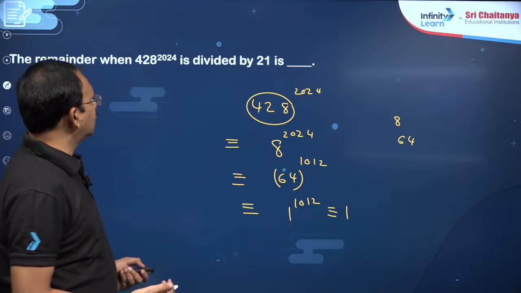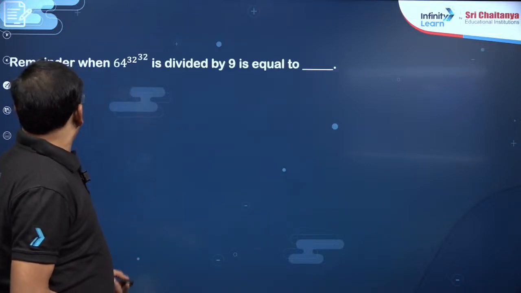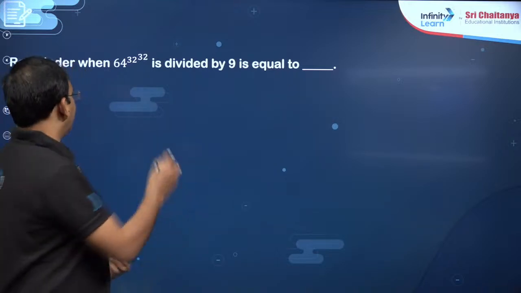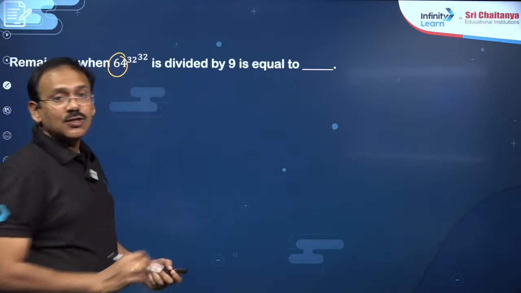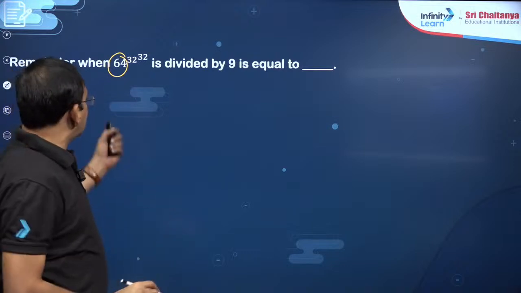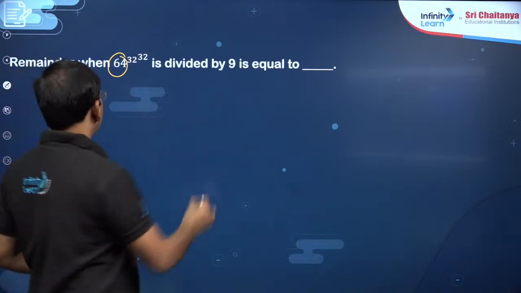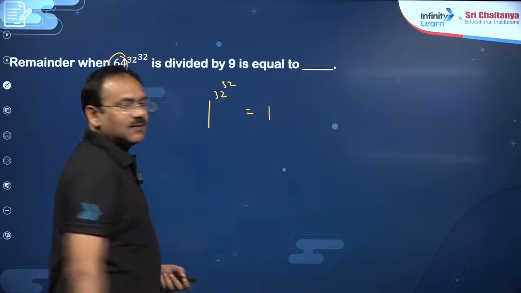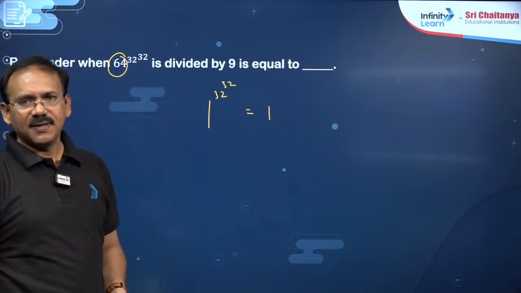Clear? Simple question. You see this question: what is the remainder when this number is divided by 9? Simple: you replace the base with the remainder. 64 when divided by 9, the remainder is 1. 1 to the power 32 is 1. So the answer is 1. Very simple, right?